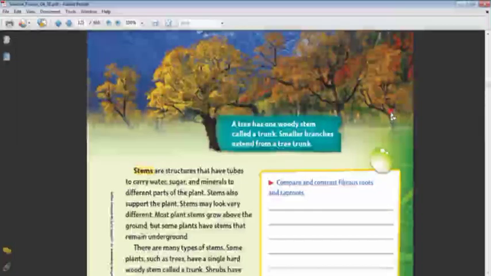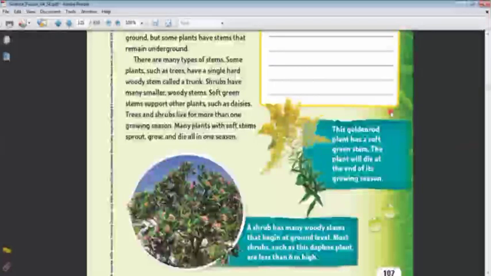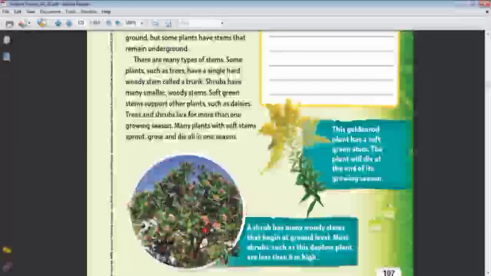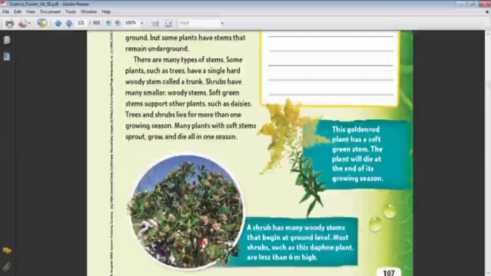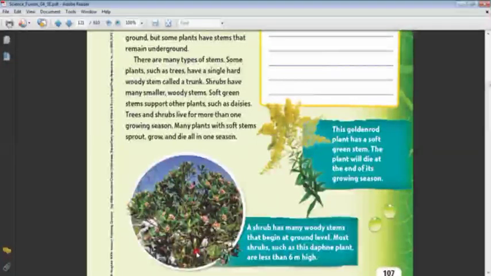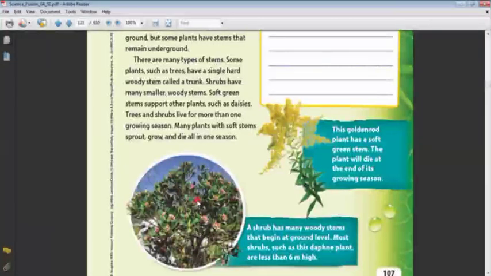And we have another type of stem, which is the shrub. There are too many stems, like branching. A shrub has a stem which is woody, but it is smaller than the trunk. It is also a woody stem, but smaller, and it is present in shrubs like this one, which has a woody stem.